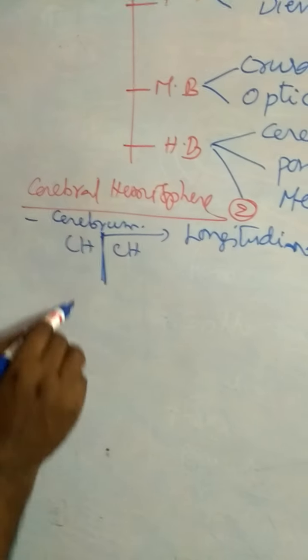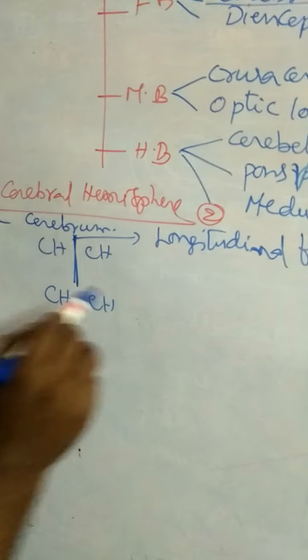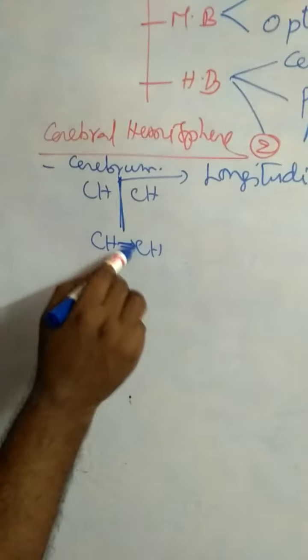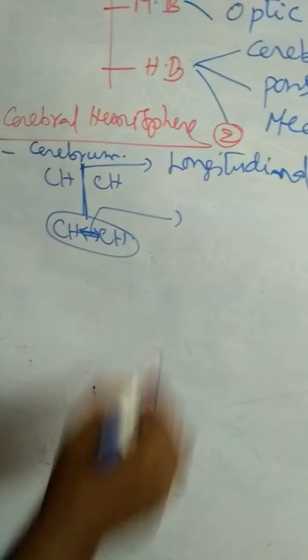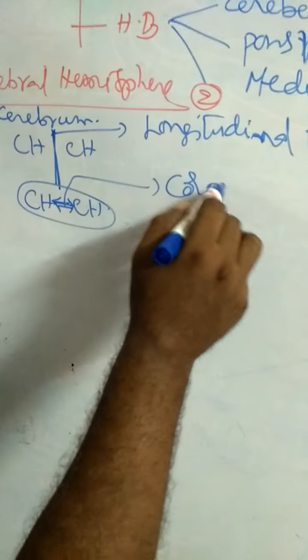These two cerebral hemispheres are internally connected by a connection called the corpus callosum.